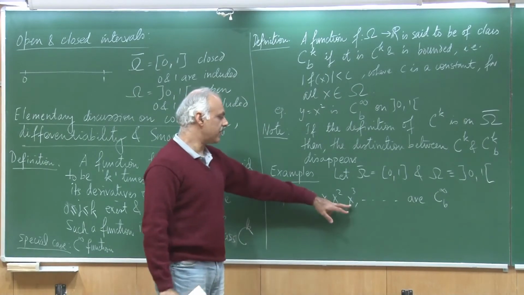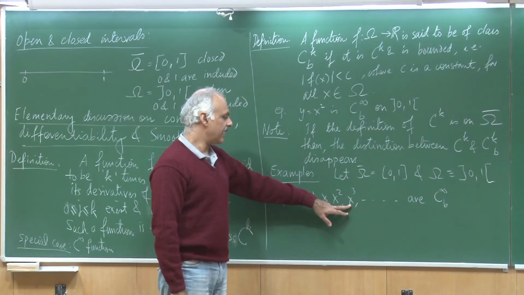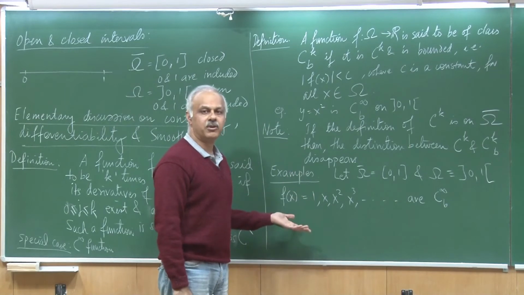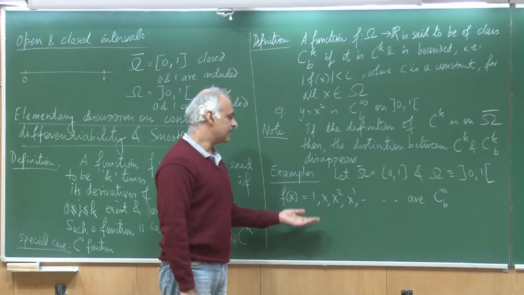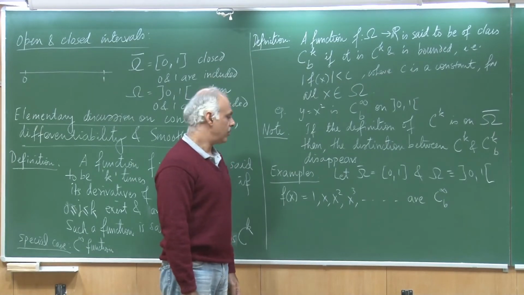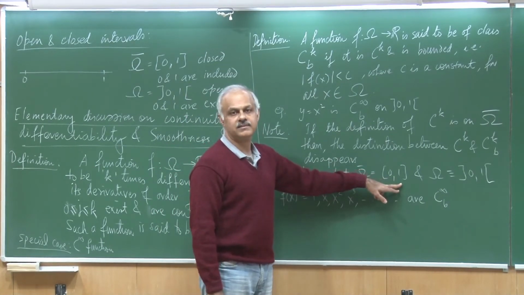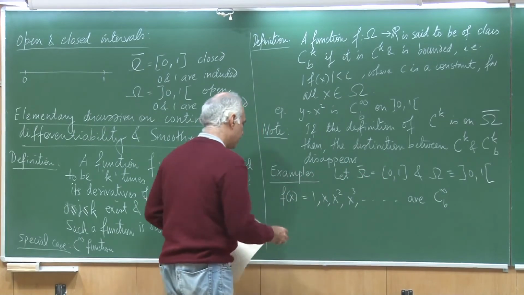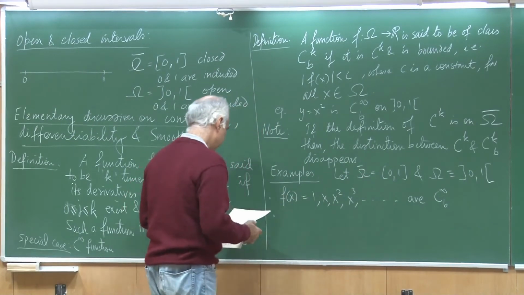Each of these functions I can differentiate an infinite number of times, and the resulting answer would be bounded as well as continuous over the interval 0 to 1. So, that is one point.